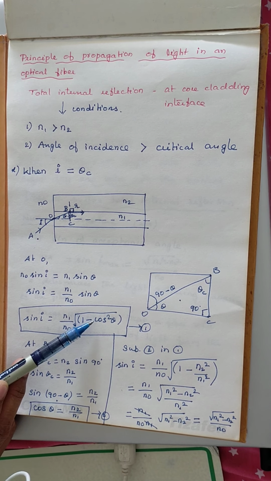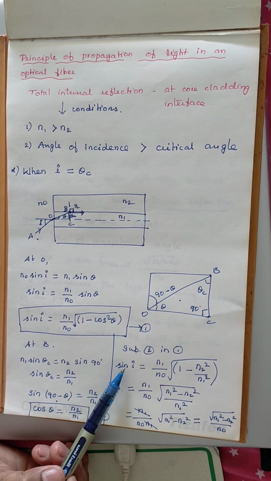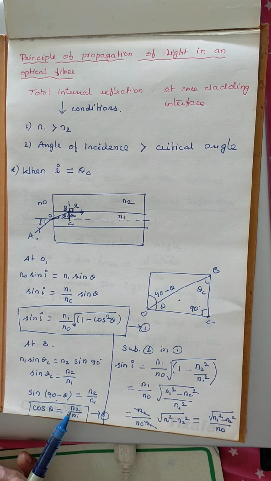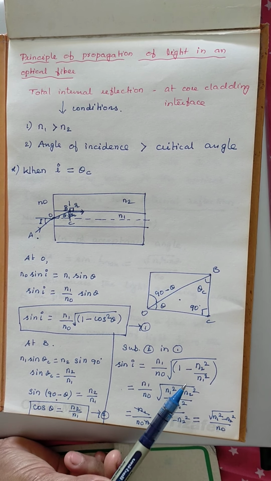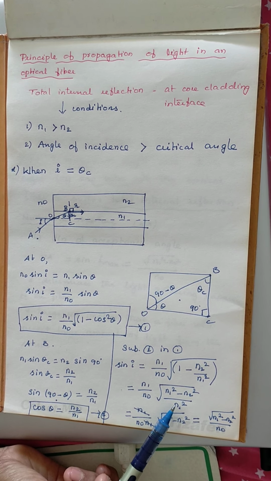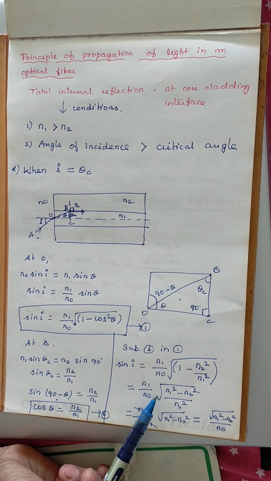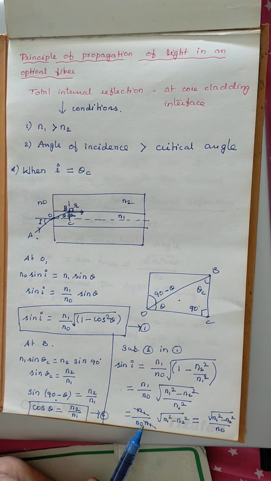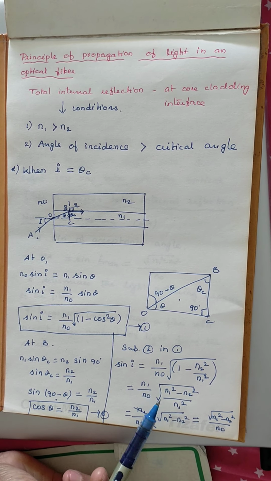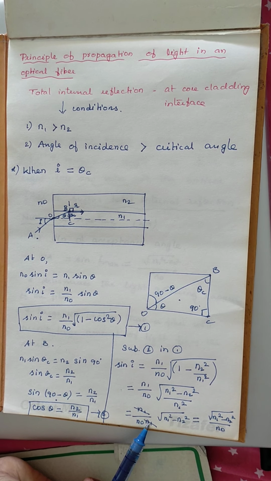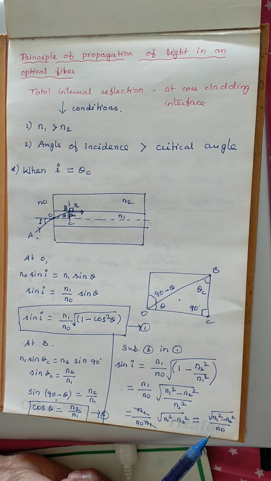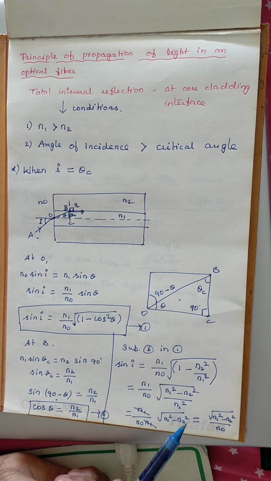We can substitute it in sin I. So sin I is equal to N1 by N0 into the square root of 1 minus cos square theta, which is N2 square by N1 square. Just we will take a common denominator for this. This is N1 square minus N2 square divided by N1 square, inside the square root. The square and square root get cancelled, so we take that N1 outside. So N1 divided by N0 into 1 by N1 into the square root of N1 square minus N2 square. N1 gets cancelled. Finally, we write it as the square root of N1 square minus N2 square divided by N0. So sin theta I is equal to this.